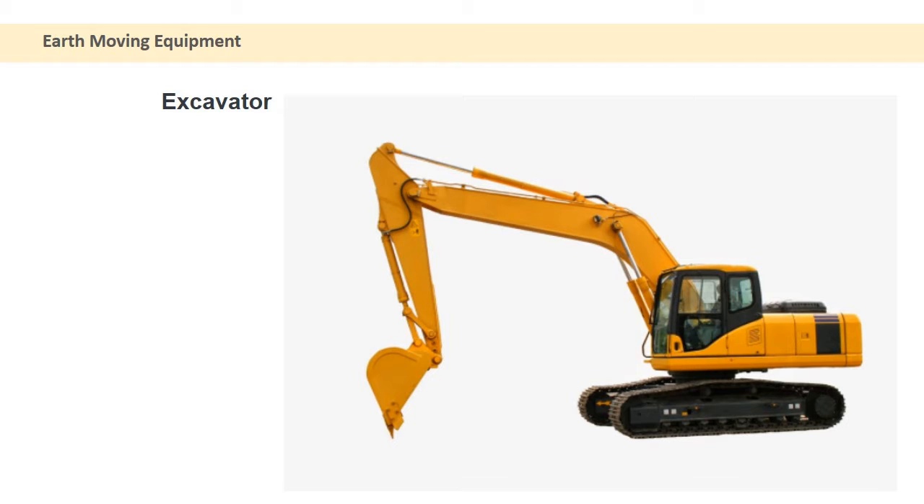Now, if we see the use of excavators, they are most commonly used in the construction industry. There are a lot of uses of it, like digging of trenches, holes or foundations, then demolitions. There is material handling on the site. There is general grading or landscaping that is to be done.